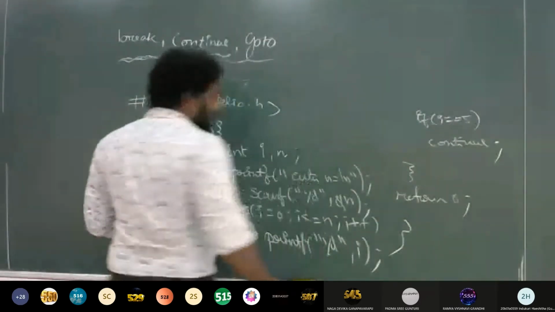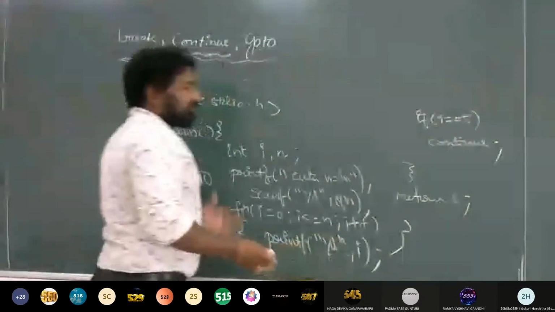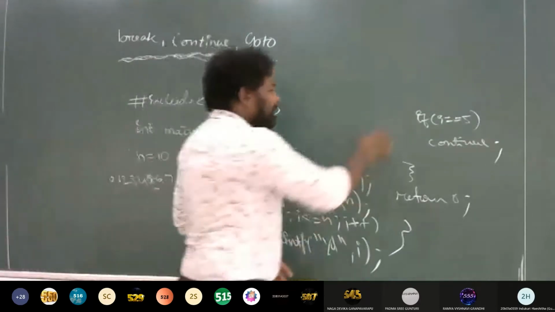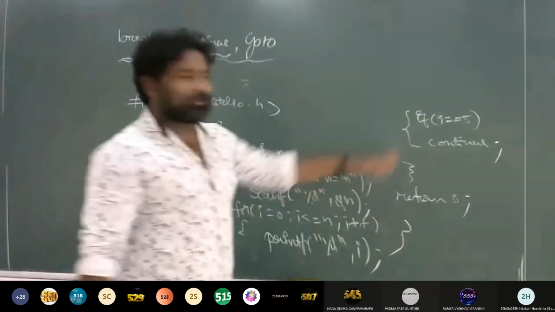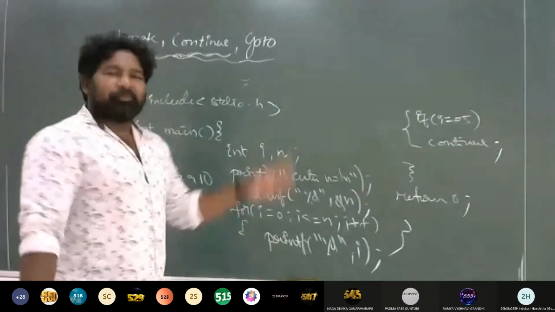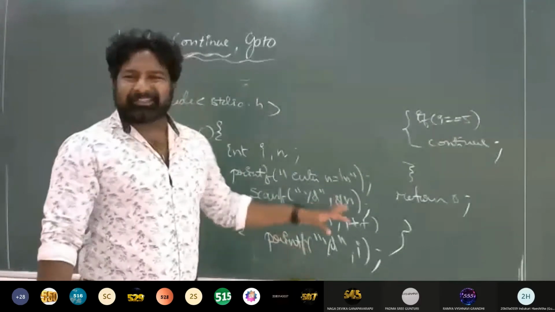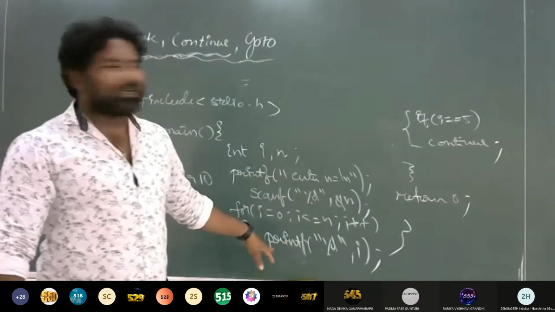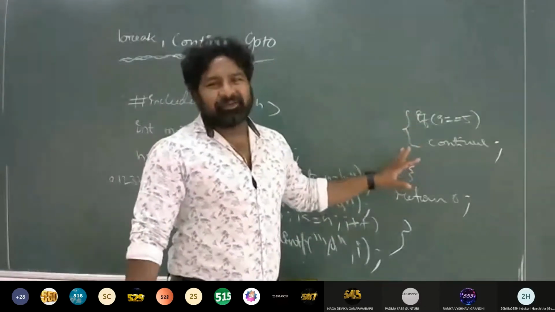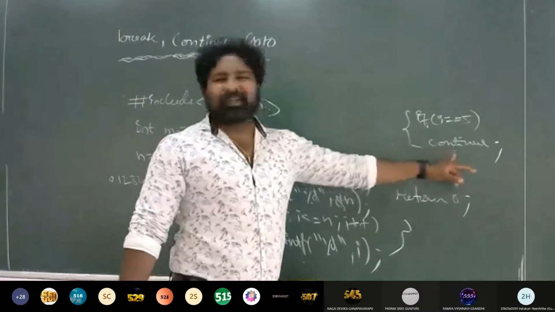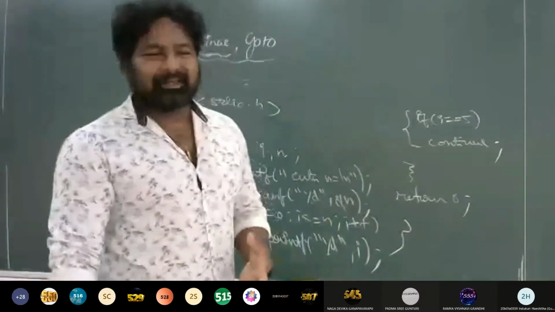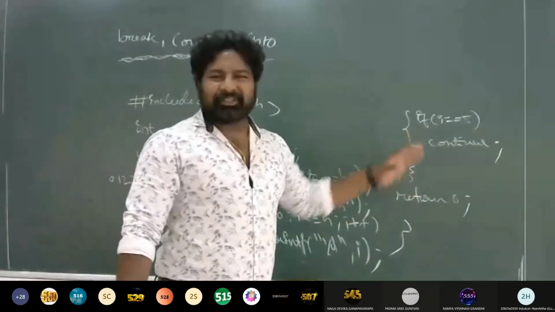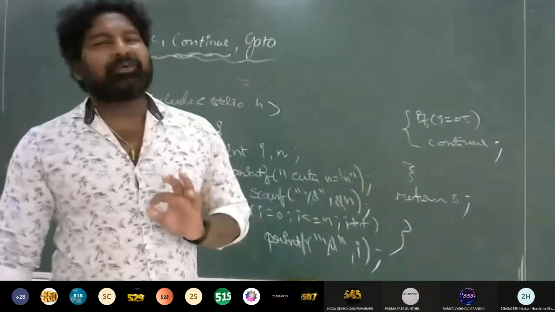But actually we didn't change anything, we have just swapped the positions of these statements with the print statement. Before, we wrote those two statements first and later the print statement, so 5 is skipped. But now we write the print statement first, and after that we write if and continue. When you are executing continue, there is no statement after that to be skipped. So obviously you don't find any difference. This is the same as printing all the numbers from 0 to n.